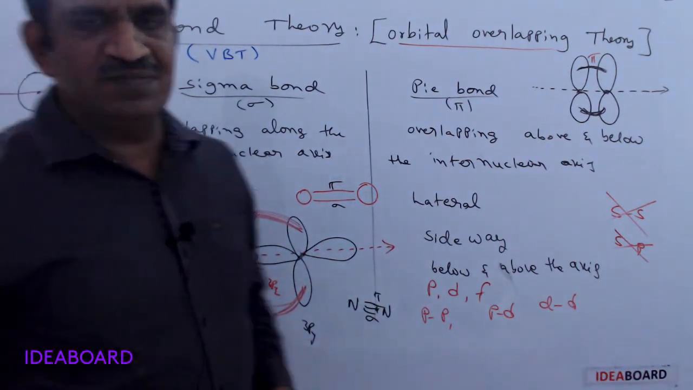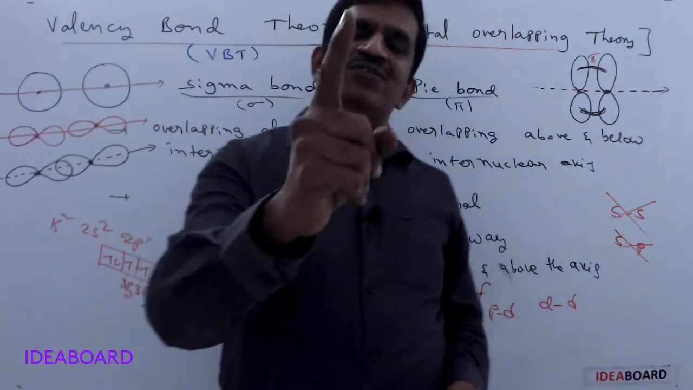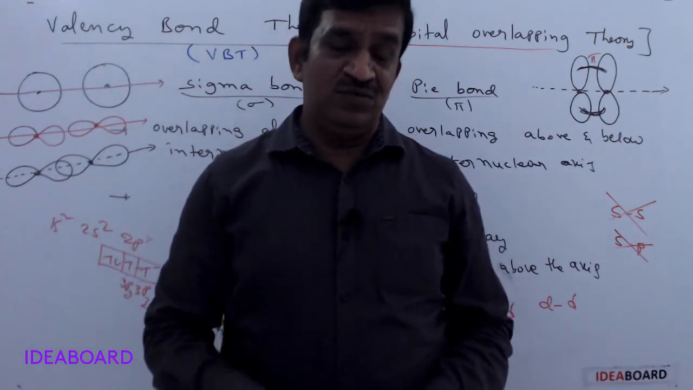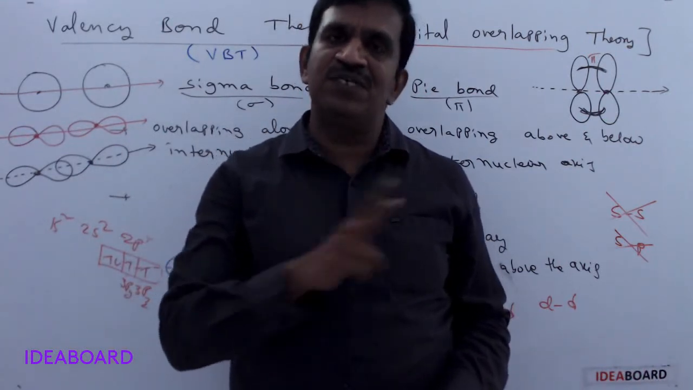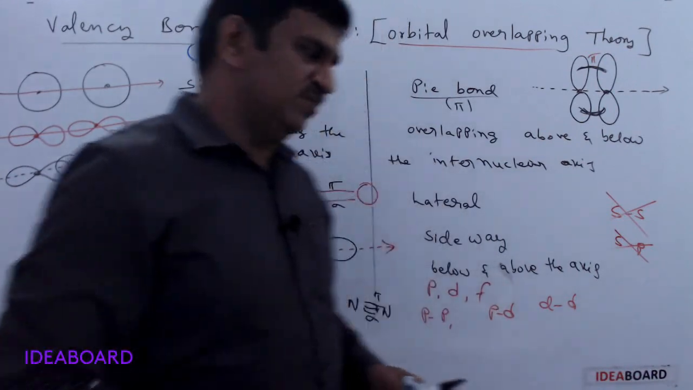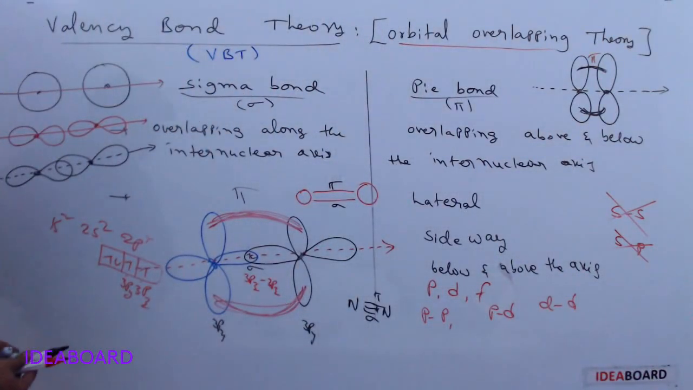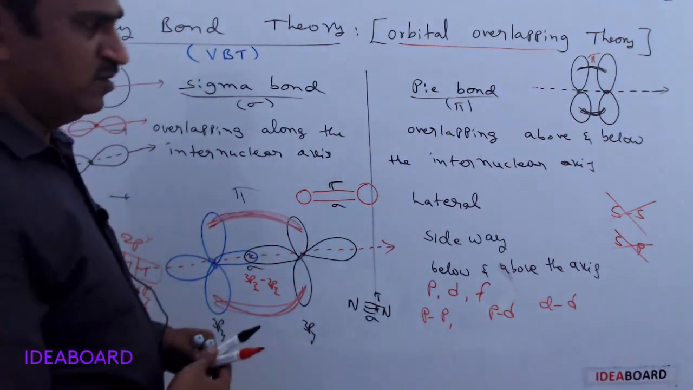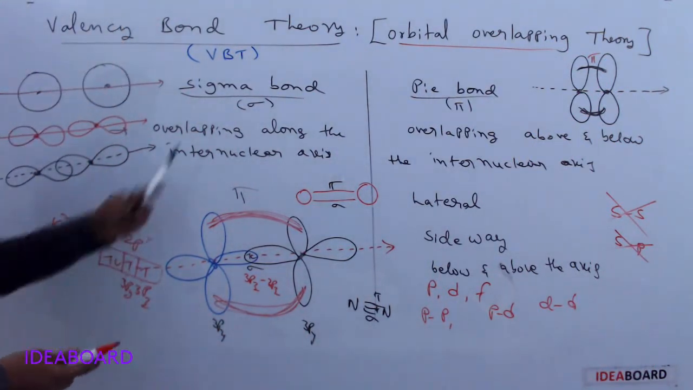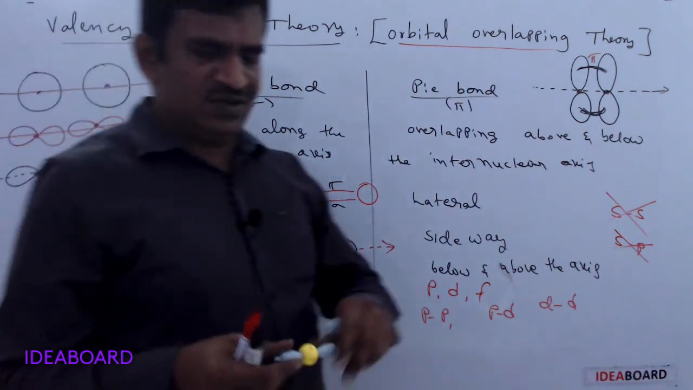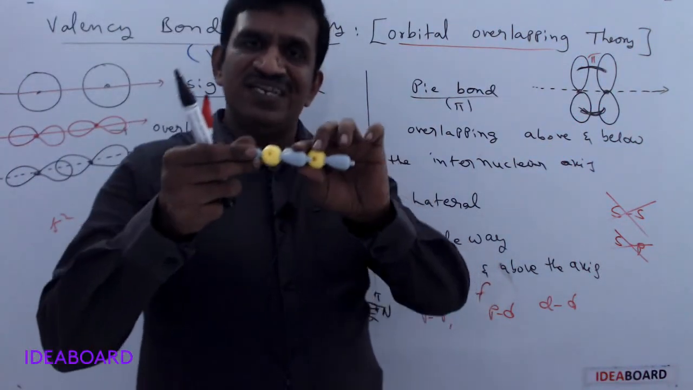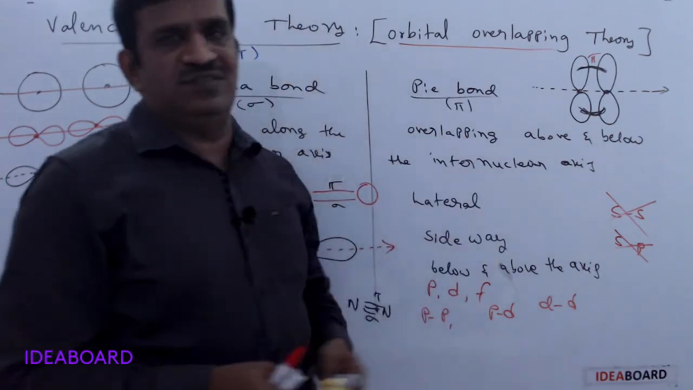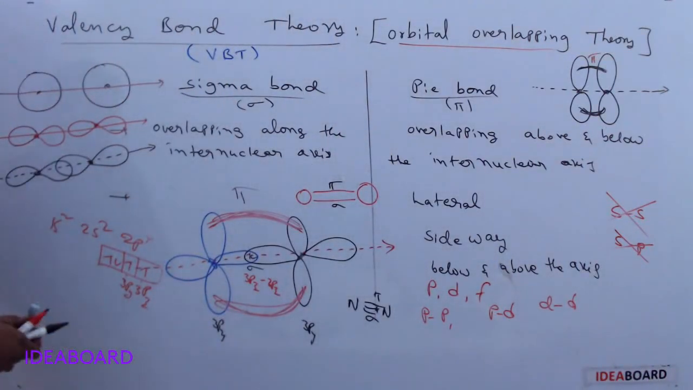Always, between two atoms in a multiple bond, only one is a sigma bond and all the remaining are pi bonds. Two sigma bonds will never form between two atoms. Sigma bonds are always stronger because the extent of overlapping is more. Since the extent of overlapping is more, sigma bonds are stronger than pi bonds. I will give the order later.